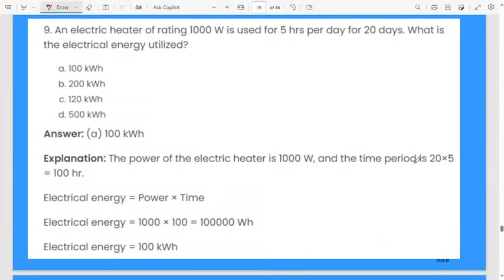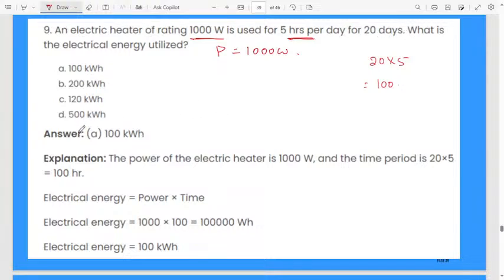What is given here? An electric heater of rating 1000 watt. Power is given here, 1000 watt. Then 5 hours per day. The power of the electric heater is 1000 watt and the time period is 5 hours per day, for 20 days. 20 into 5, you will get 100 hours, that is 100 hours for 20 days.